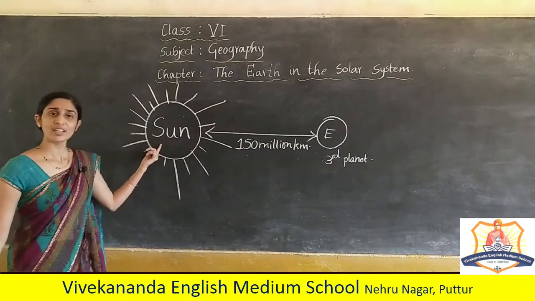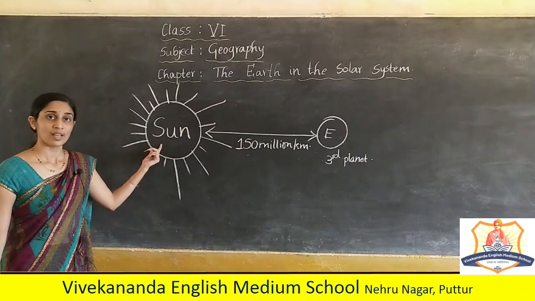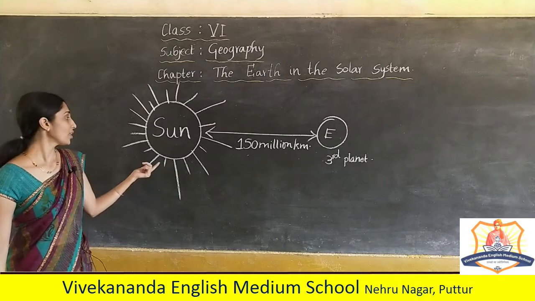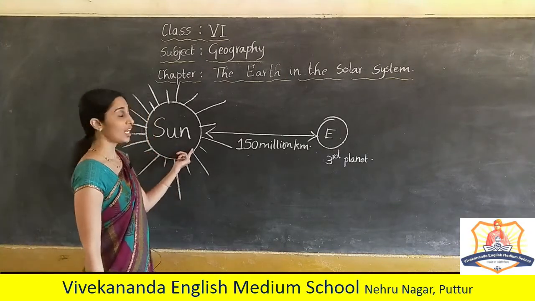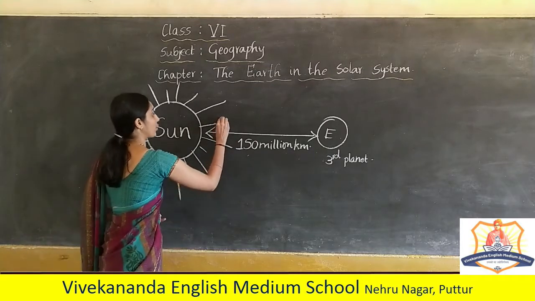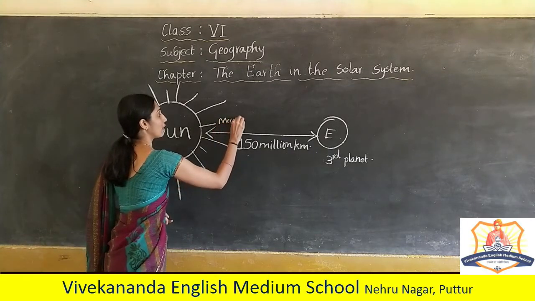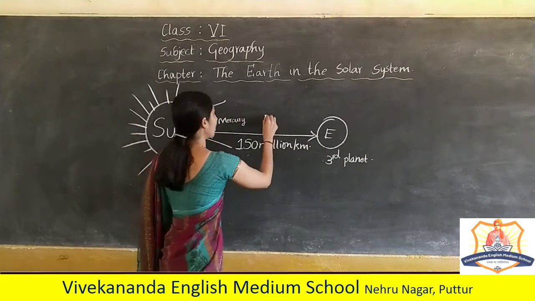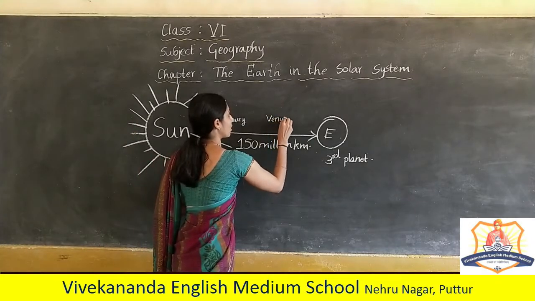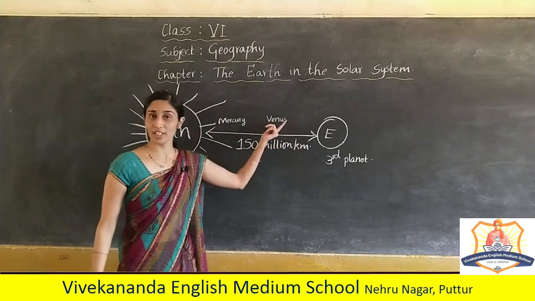Who is nearer to the sun then? In the solar system, the closest planet to the sun is Mercury. After Mercury comes the twin of the earth.